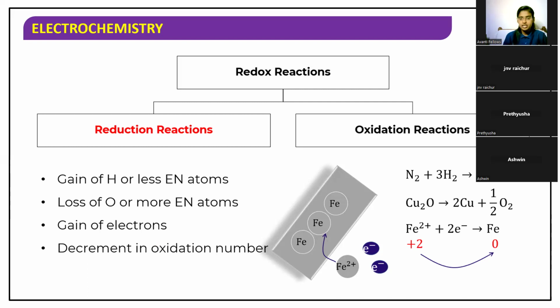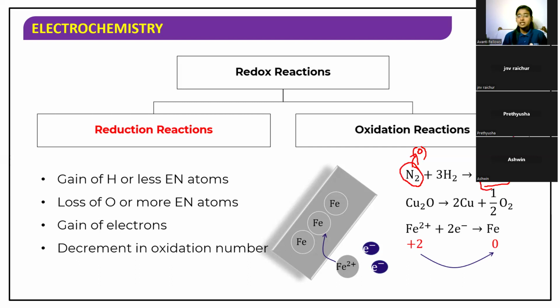So here in the example you can see nitrogen is reacting with hydrogen to produce NH3. Here we have only N2, but on the product side nitrogen is bonded with hydrogen also. Means nitrogen has gained the hydrogen, which means it has got reduced. Here the oxidation number of nitrogen is 0, and in NH3 it is -3.